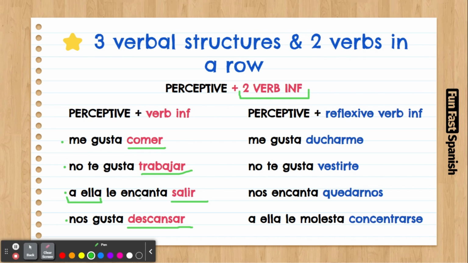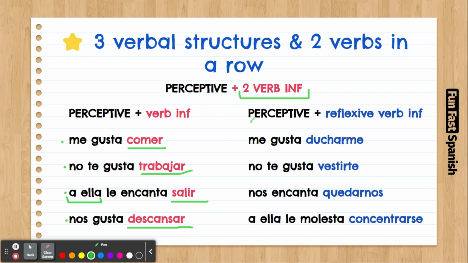If I just leave it as "le encanta salir," my question is going to be who? She, he, or you formal? A ella, a él, o a usted? So that's why you also have to specify if it's a third person. Nos gusta descansar. We like resting. Okay, easy, right? All the second verbs go in infinitive.